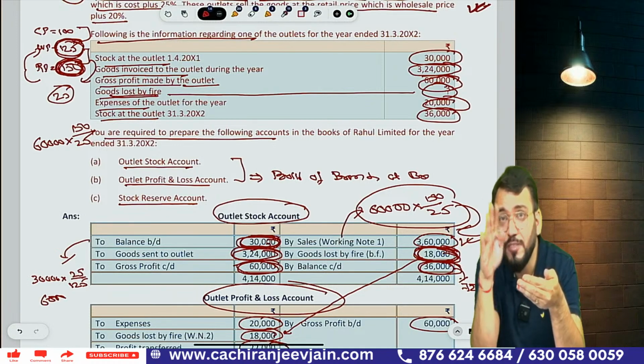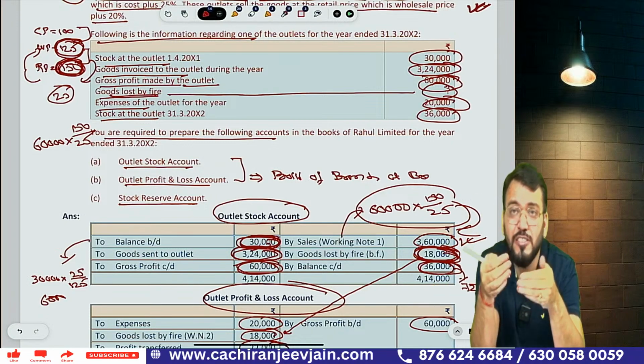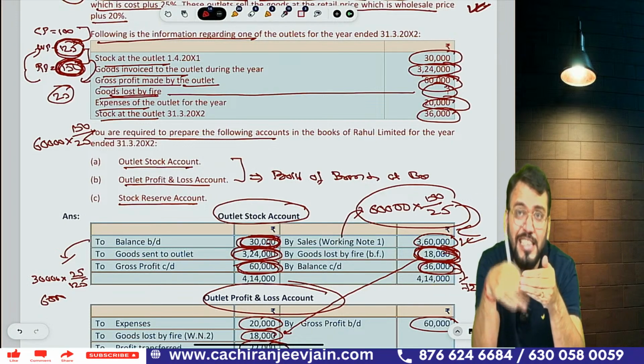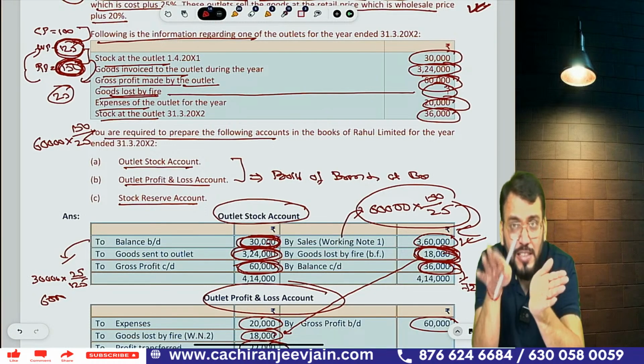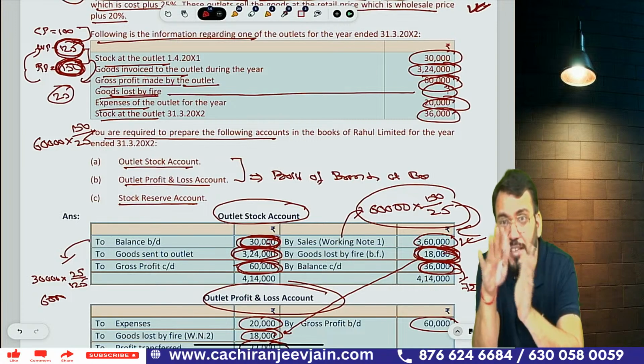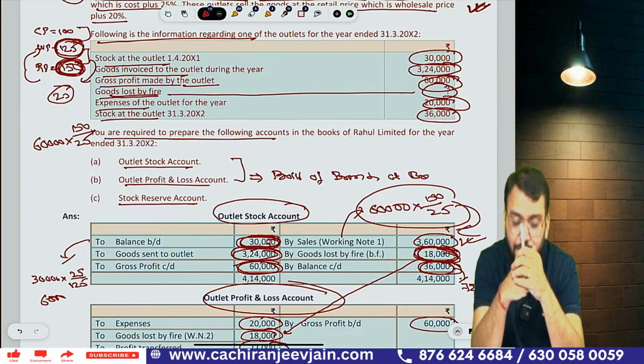When it is disallowed in future, you are paying higher tax in future. So right now you need to create DTL, and subsequently that DTL will be reversed. Understood? Aswini, have you understood now?